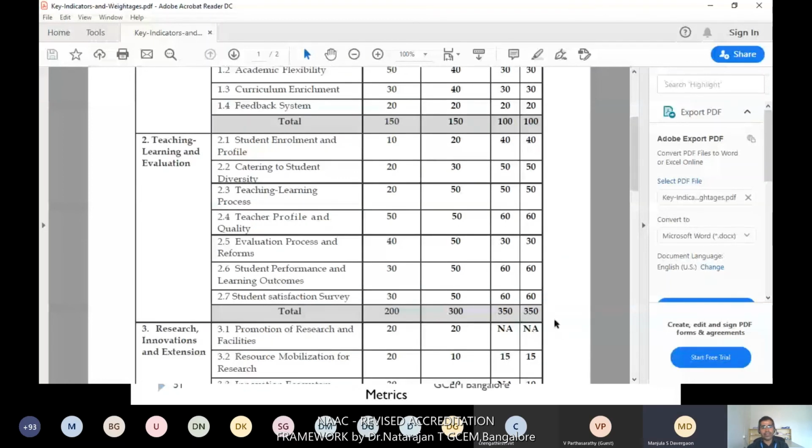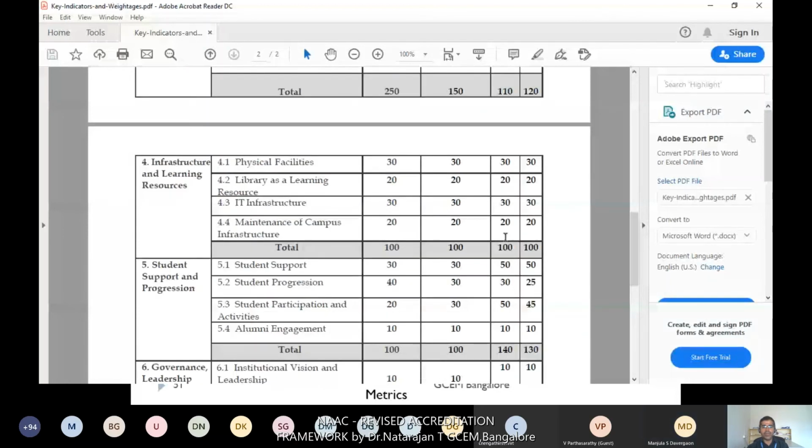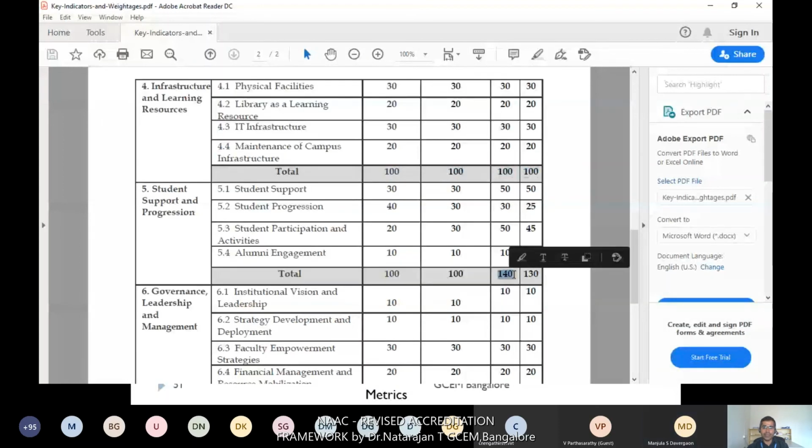Then we'll go to research and innovation and extension activities. There they are giving more weightage to universities and very little weightage to UG programs. For physical facilities, almost all the colleges have been allocated the same weightage. Then the fifth one, student support. In the UG college it is 140 and in the PG college it is a little bit lower, 130.